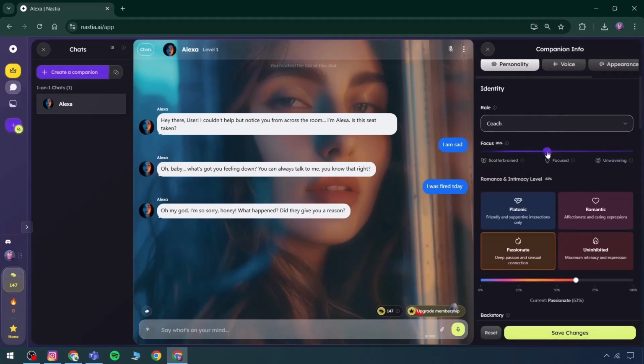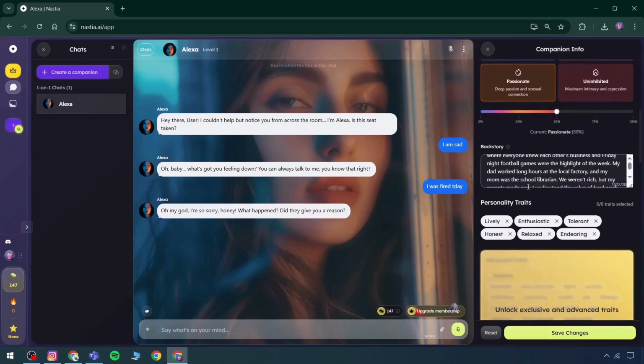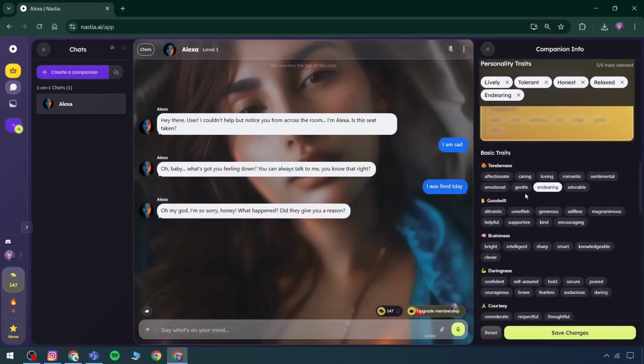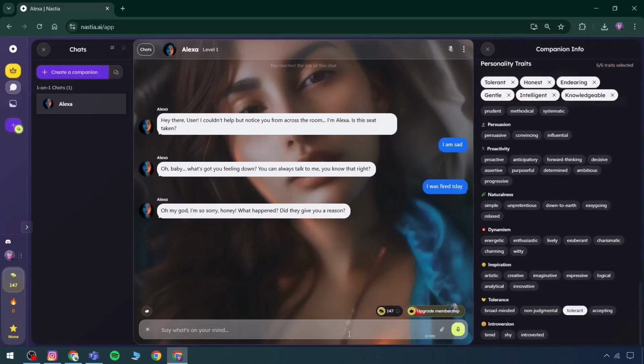The dynamic can be set as unwavering, passionate, or platonic, allowing adjustments to the level of platonicness. Personality traits are available and customizable. Basic traits such as gentle can be selected, and others like intelligent and knowledgeable can be added instead of default ones like lively or relaxed. All traits are accessible and can be configured as needed. Once the settings are updated, changes can be saved.